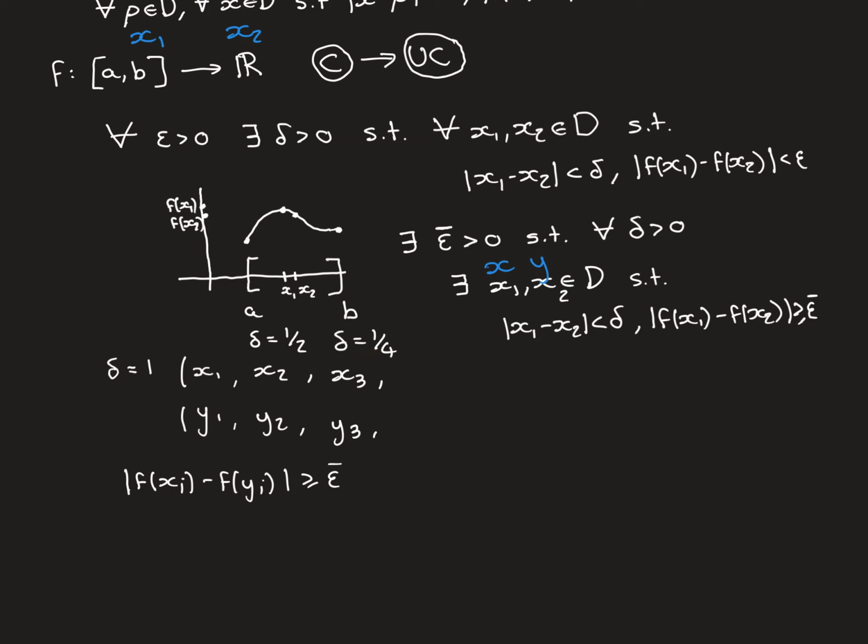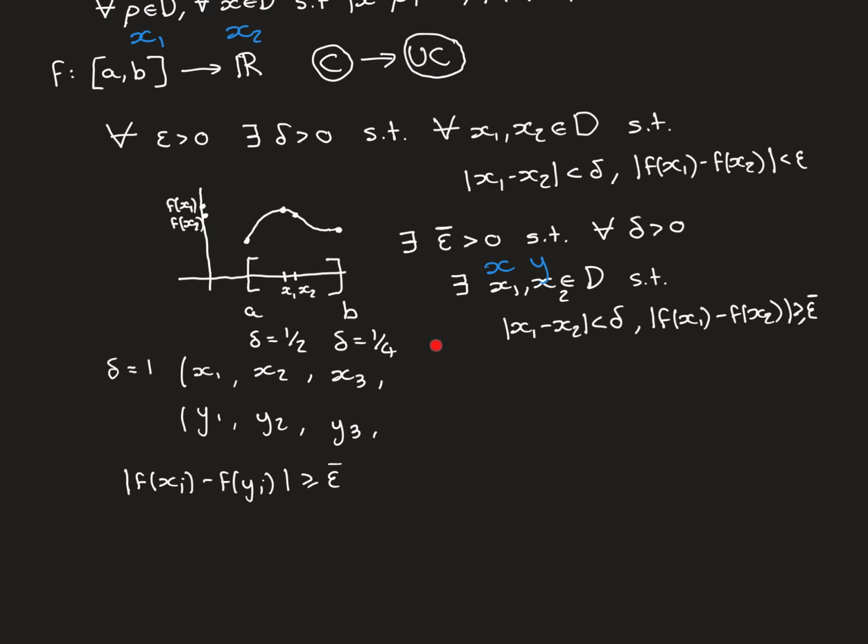And again, for delta equal to a quarter, this will hold true. So there will exist an x and a y in the domain, so in the closed bounded interval AB, such that the modulus of the difference between x and y is less than a quarter, but the modulus of the difference between their image points is greater than or equal to epsilon bar. So again, this holds true. If you put in 3 here, this is going to hold true. In fact, it holds true for 1, 2, 3, and it's going to hold true for all of the terms of my sequence onwards. So we're going to continue this on.